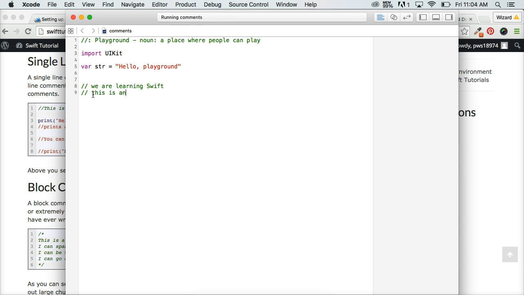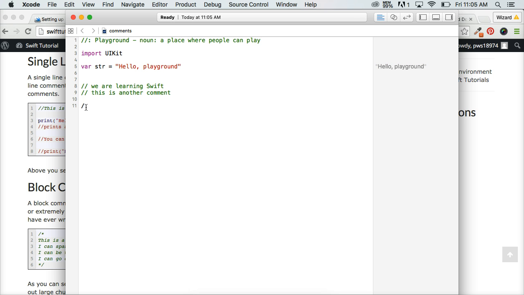This is another comment. Alright, so that's what we do here. Now for when we write these comments, this will not be displayed to the user anywhere. So it's in our program. It's just for us and for our coworkers or other programmers who are working on our program with us.